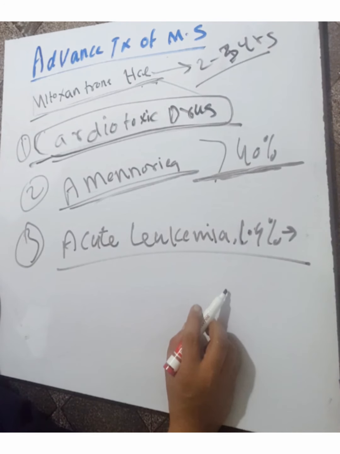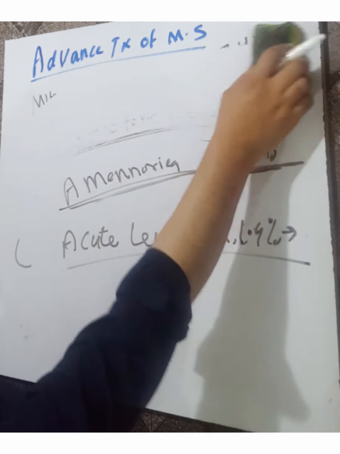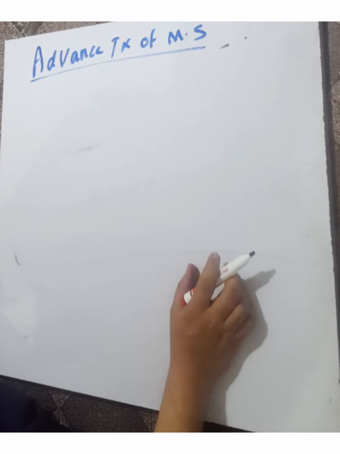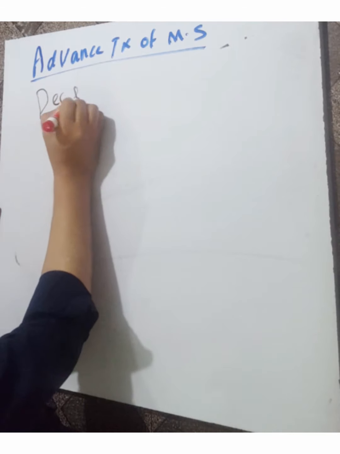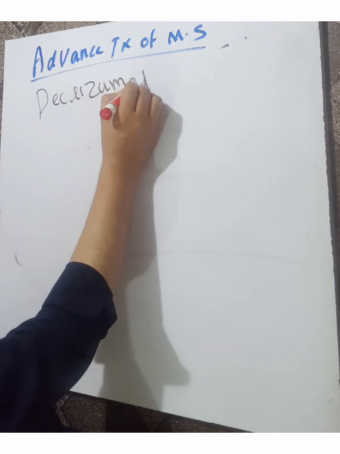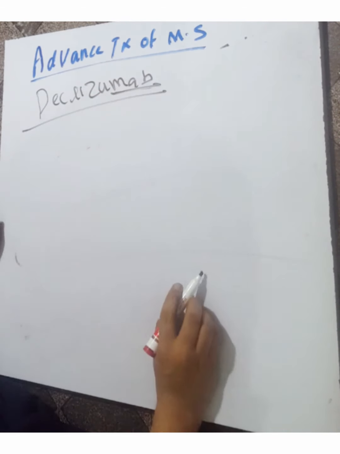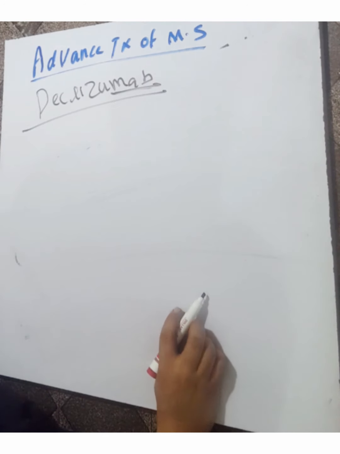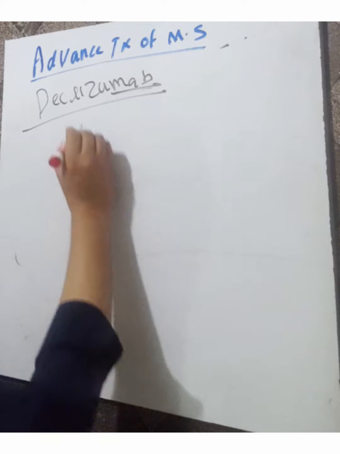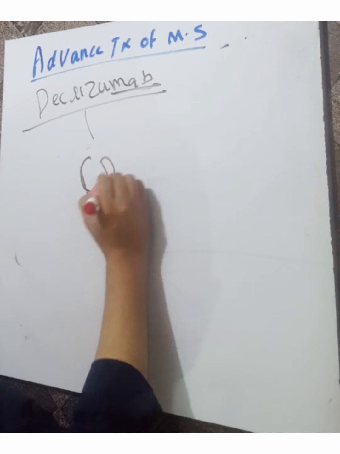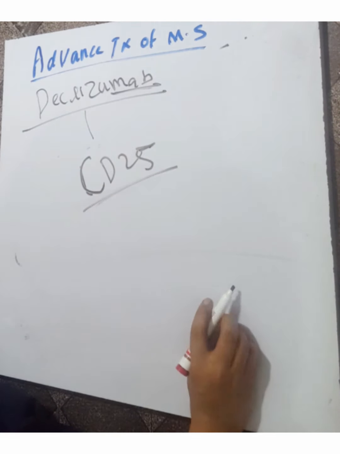Another drug we can use for multiple sclerosis is daclizumab. Zumabs are mostly used in multiple sclerosis, and sometimes in rheumatoid arthritis and psoriasis. Daclizumab is a monoclonal antibody against CD25.